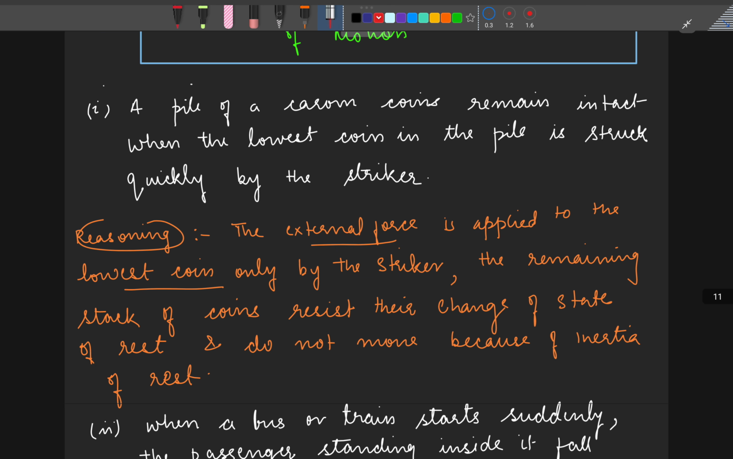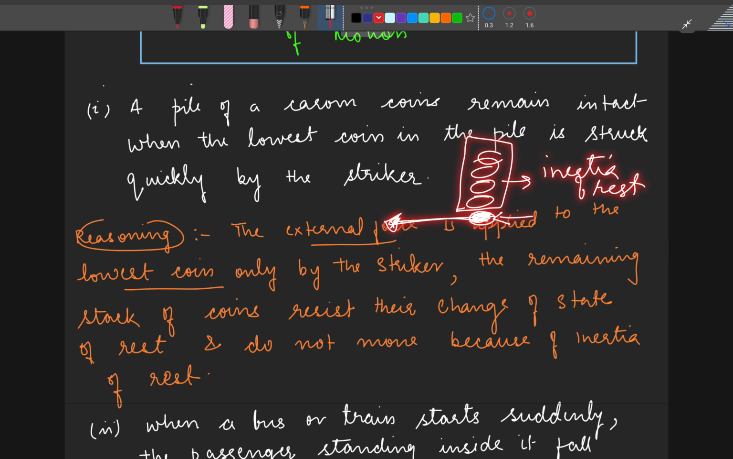Why does that happen? Because the coins that are stacked are at rest, so they will have the tendency to remain at rest, right? Now when you apply external force only to the lowest coin, what happens? This coin moves, but the remaining coins continue to be at rest, so they are exhibiting inertia of rest, right? And the lowest coin that moves proves my first law, which says that this coin would have continued to be at rest unless you apply an external force and move it.